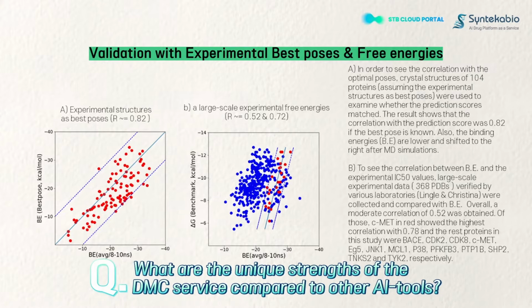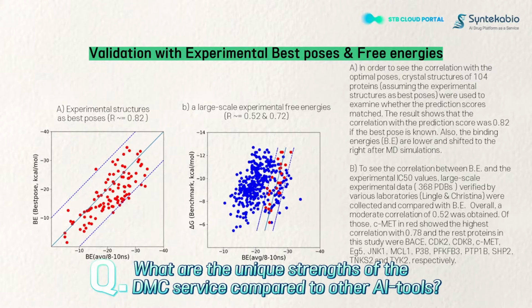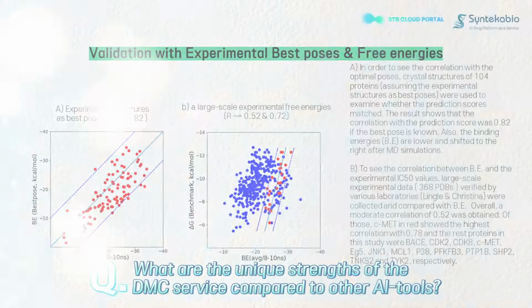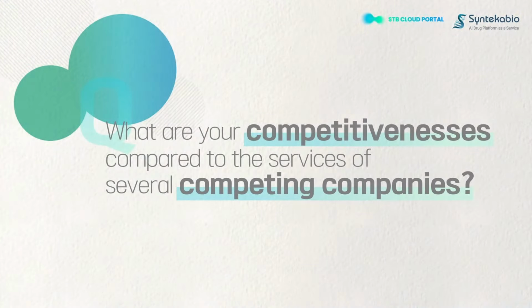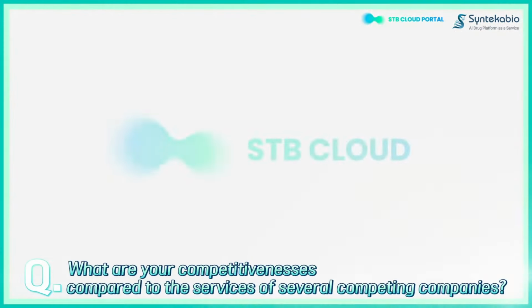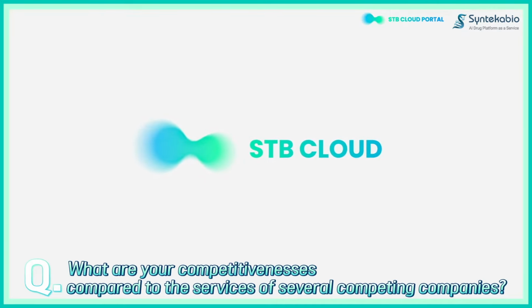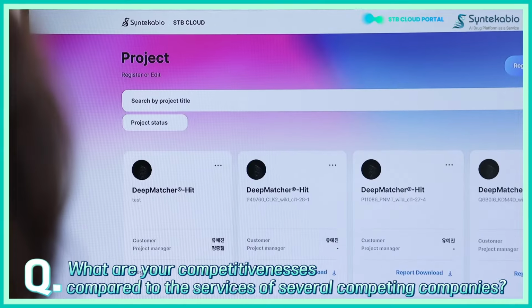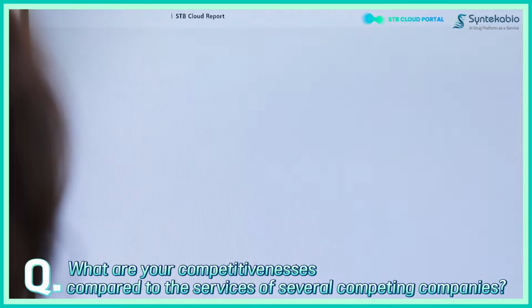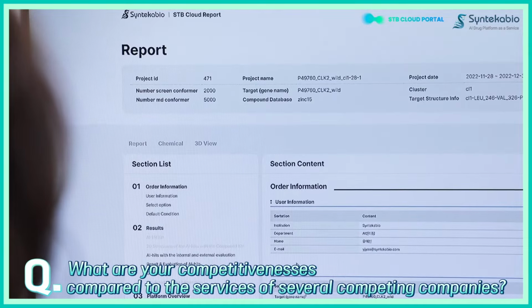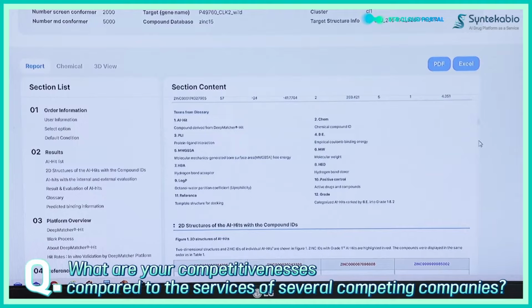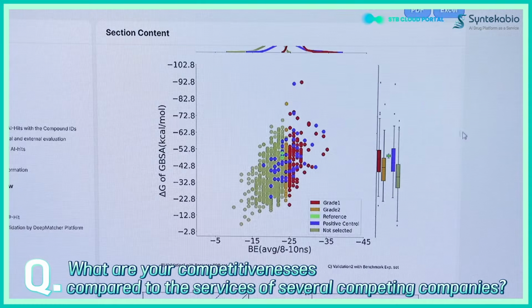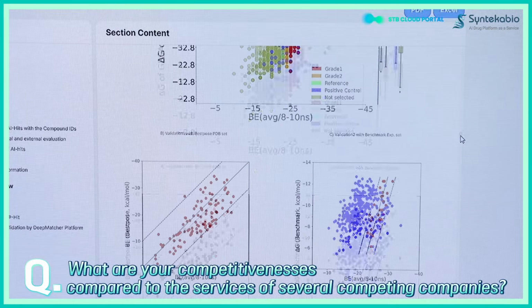It is the only service in the world that ranks 1,000 small molecules by MD simulation-based binding energy for hit discovery. What are your competitivenesses compared to the services of several competing companies? It has price competitiveness because it is calculated automatically through STB Cloud. Therefore, in terms of service quality, there is a high probability of obtaining a novel compound at about 3 to 5 times cheaper. It is the only method in the world that directly scans the entire 1 billion by making a dense net of 5 steps out of 1 billion compounds.